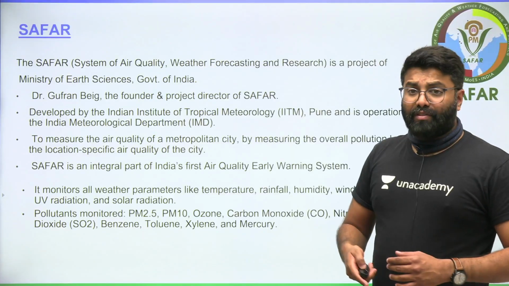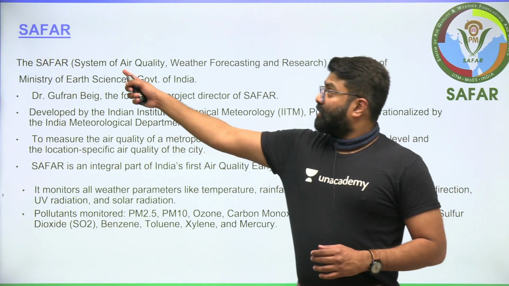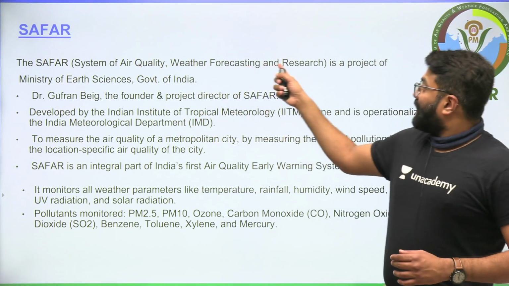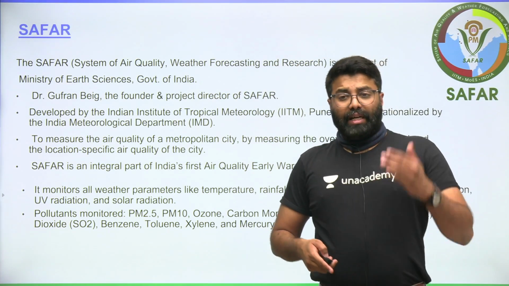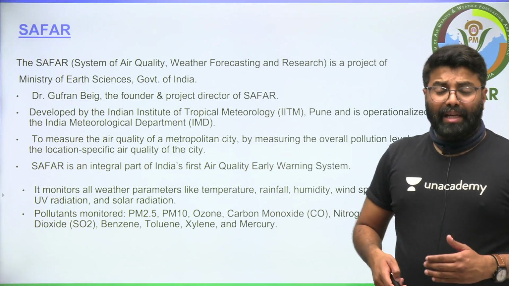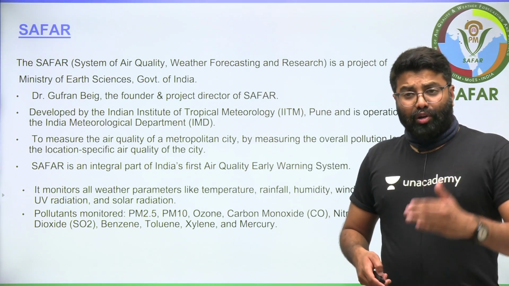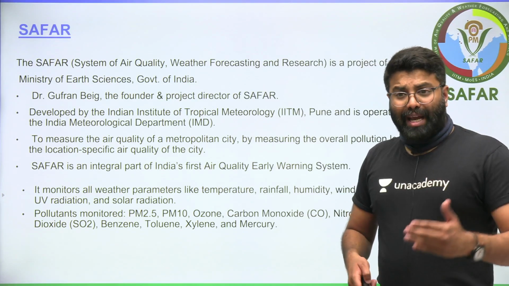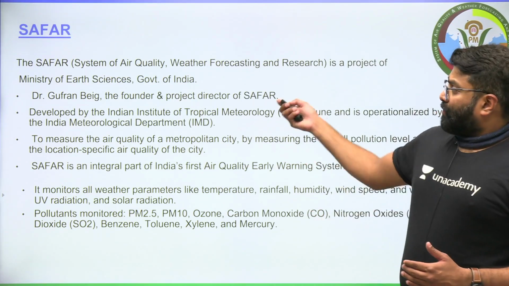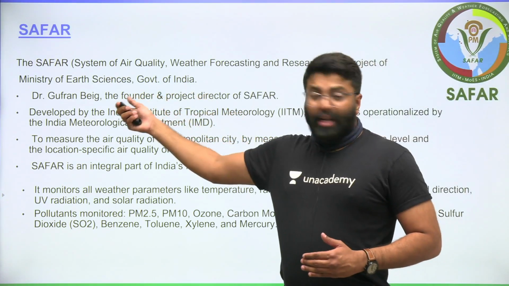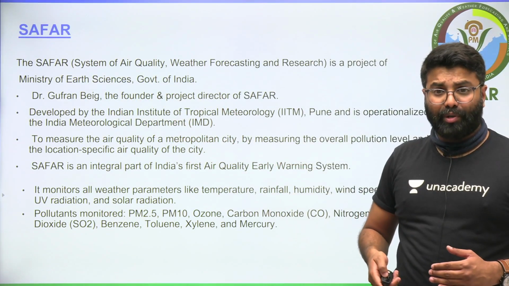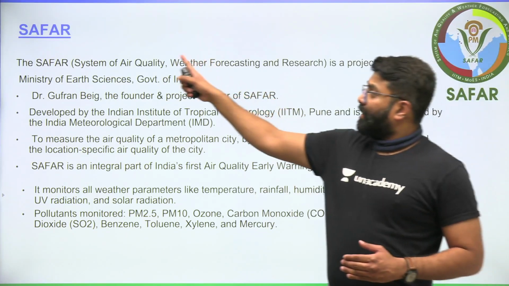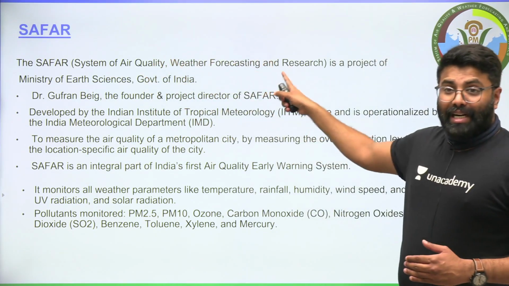Apart from this, we have something called SAFAR, that is System of Air Quality and Weather Forecasting and Research. This is a project of the Ministry of Earth Sciences. It is designed by the Indian Institute of Tropical Meteorology, Pune, and it is operationalized by IMD. It was first created by Dr. Gufran Beg, one of the chief scientists of IITM. So this is about air quality, weather forecasting and research, friends.